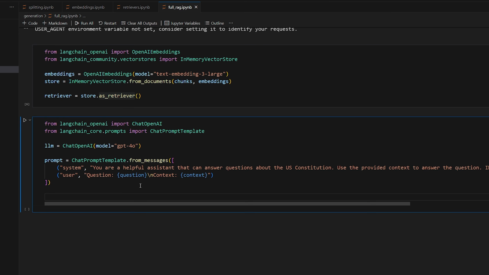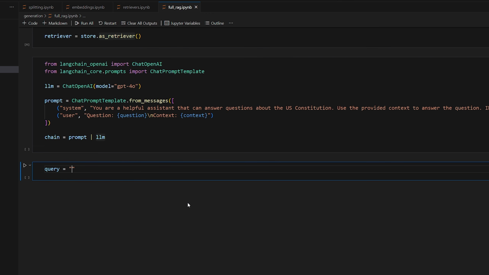We learned before that we can chain these together by doing chain is equal to prompt, and then the pipe symbol, and then large language model, or LLM. So now when we invoke our chain, it's going to pass in the stuff to the prompt and then pass the prompt to the large language model. And now here you just want to ask a question about the Constitution. We'll say, what does the Constitution say about pardons? So we'll ask that question. It should be able to give us an answer. So once we have our query, we want to do RAG, right?